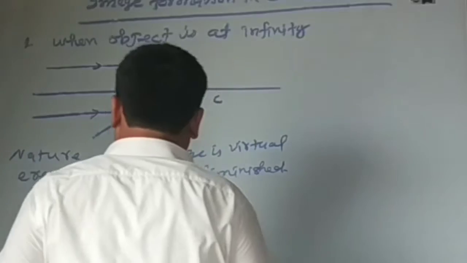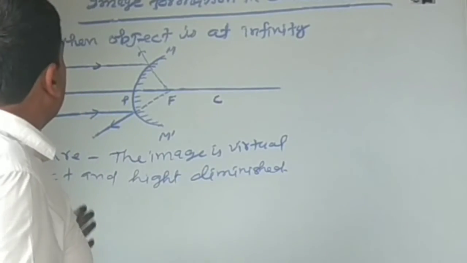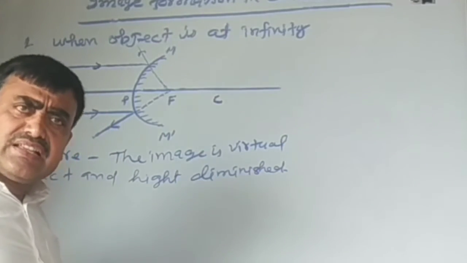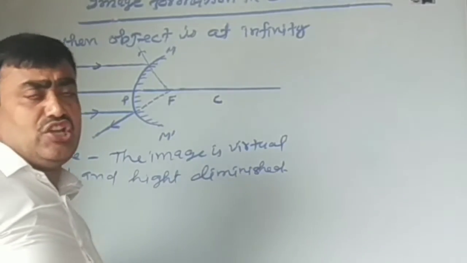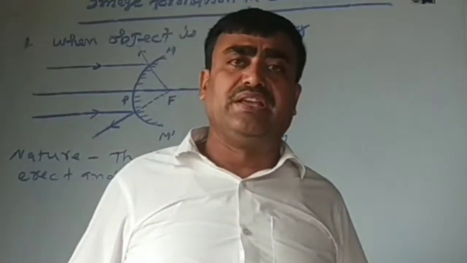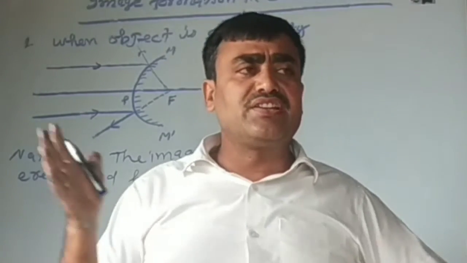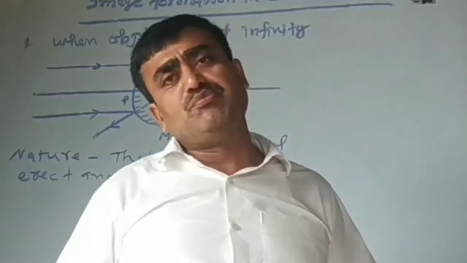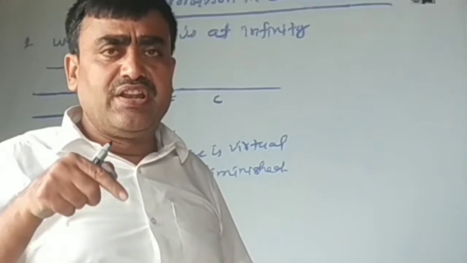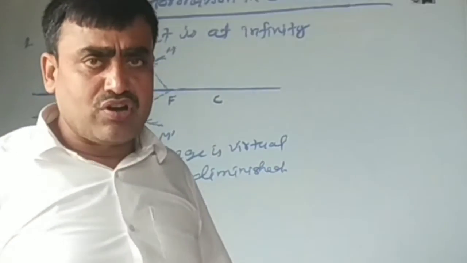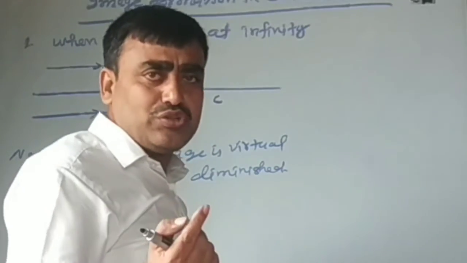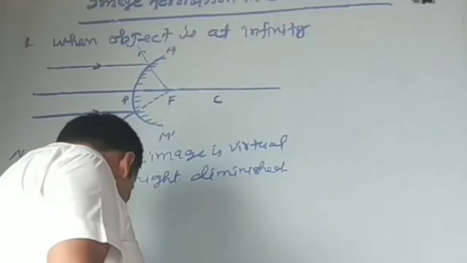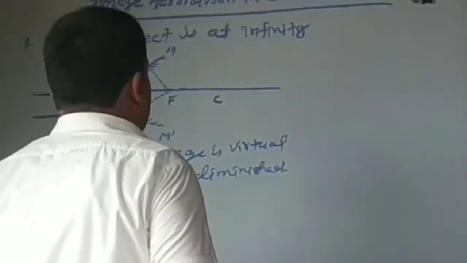Second case is here. When the object is anywhere in front of the convex mirror between infinity and the pole, then the image is formed between its pole and focus, according to the diagram. This diagram. Okay.